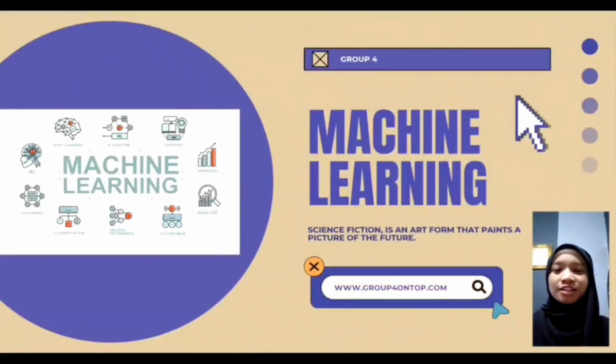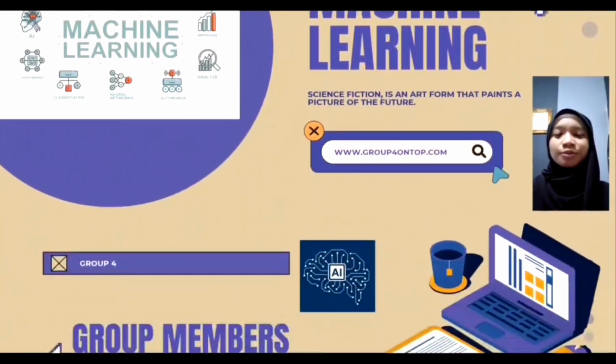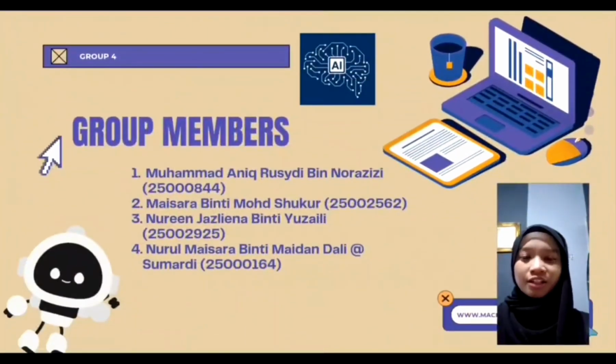So today we're from group 4 and we're going to present about machine learning. Our group members are Aniq, Maisara, Jazliena and Nurul Maisara, also known as UE.